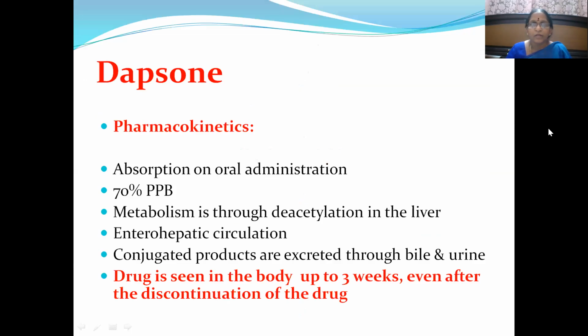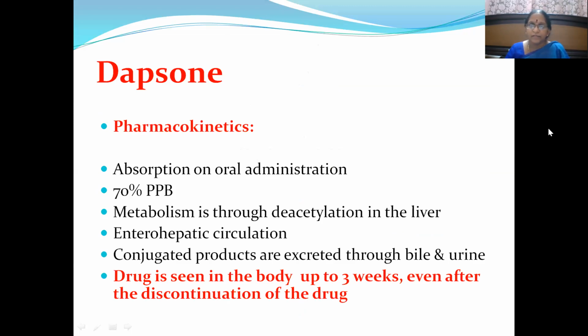Okay. Then pharmacokinetics. Dapsone is absorbed well on oral administration, with 70% plasma protein binding, and is metabolized through deacetylation in the liver.